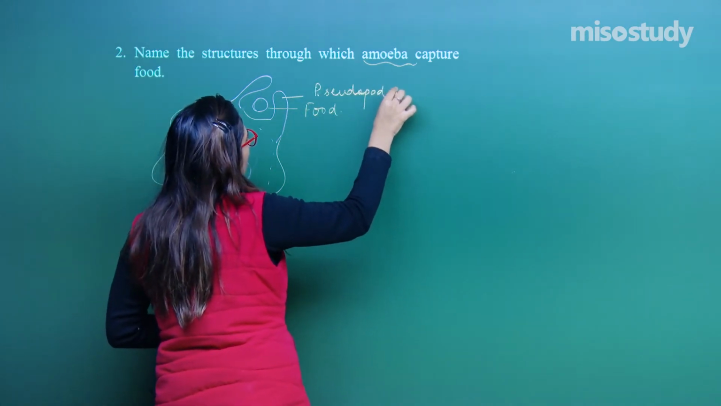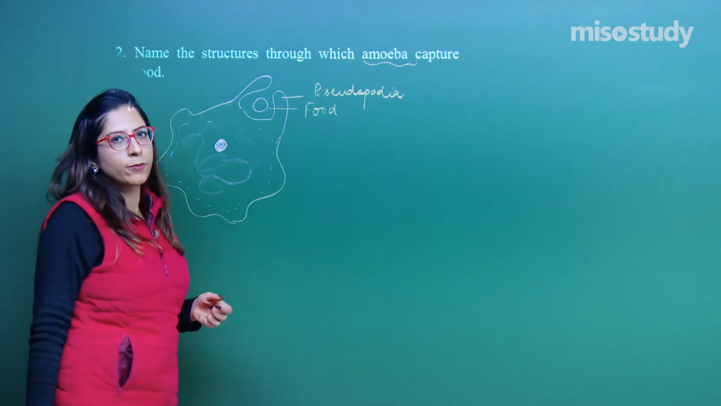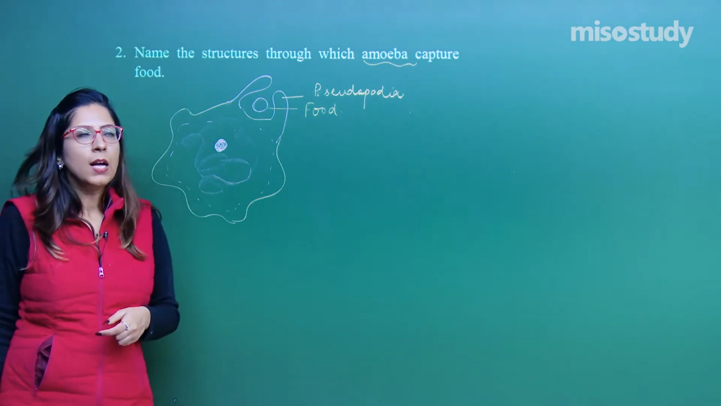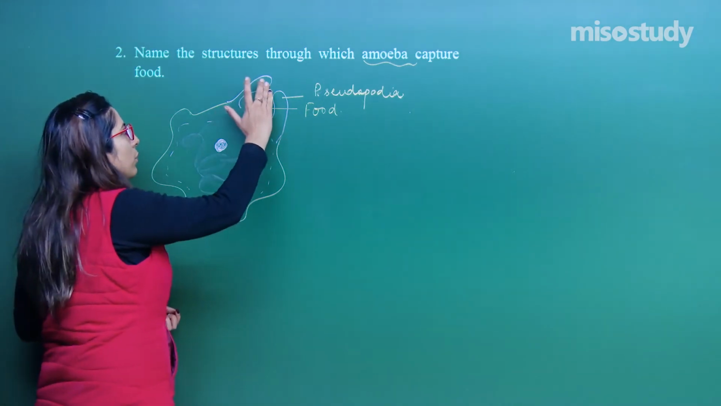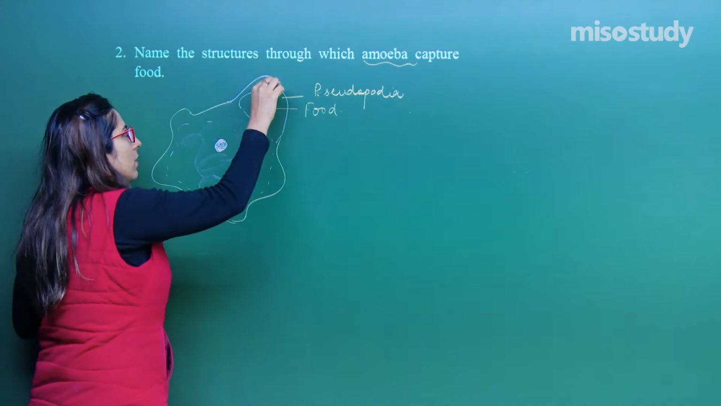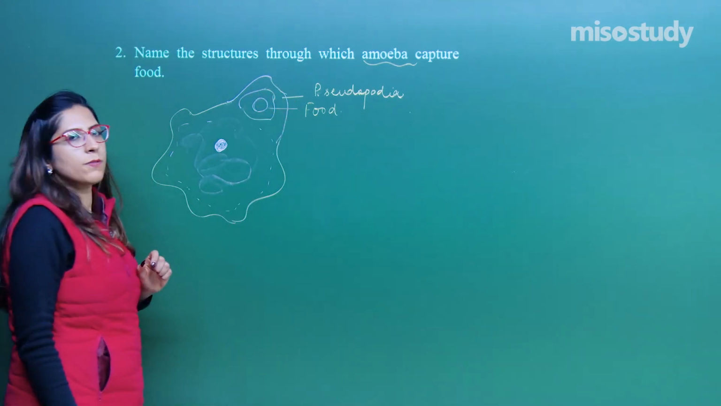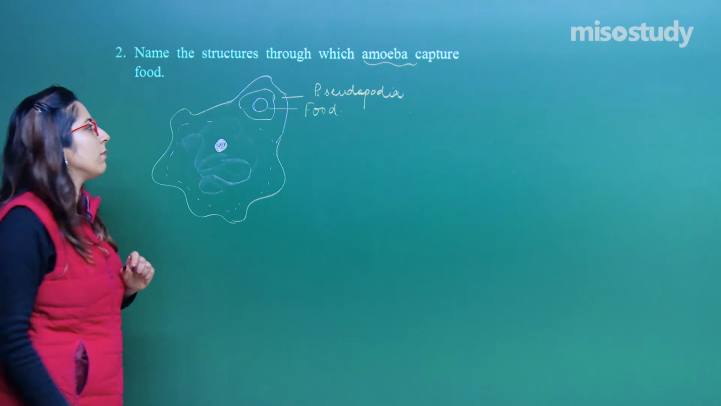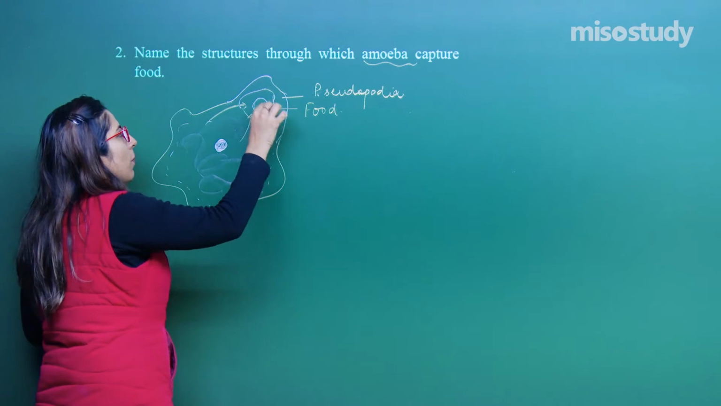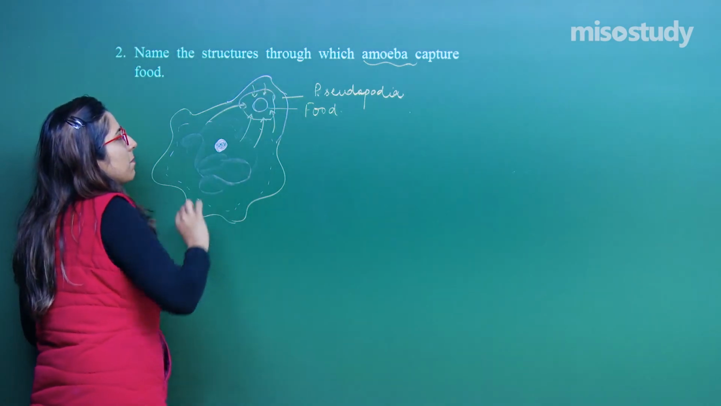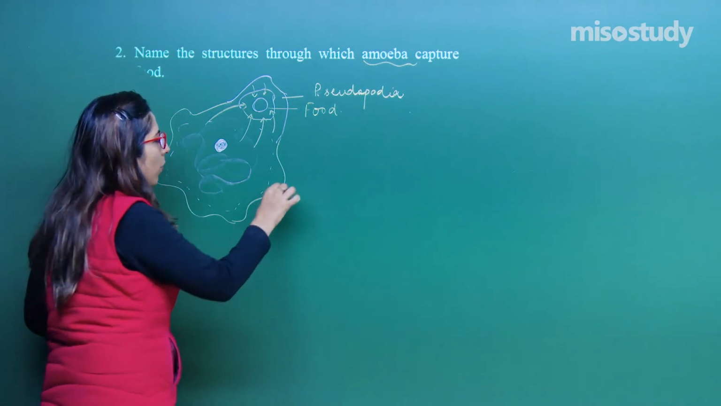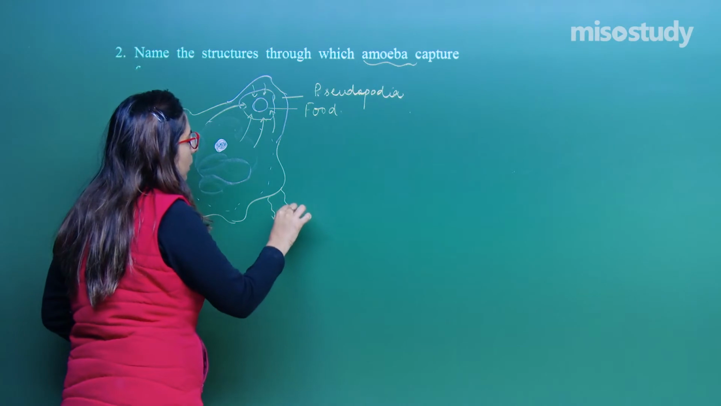Pseudopodia, false feet. They cover the food around their pseudopodia, and after that the pseudopodia fuse with one another and form a continuous structure, due to which a food vacuole is formed within their body. Later on, because of the release of digestive enzymes, all the food is digested and absorbed, and whatever excretory product is not of use is removed from their body wall.